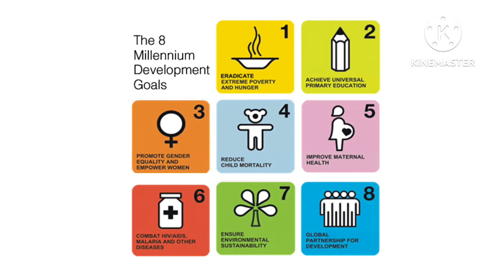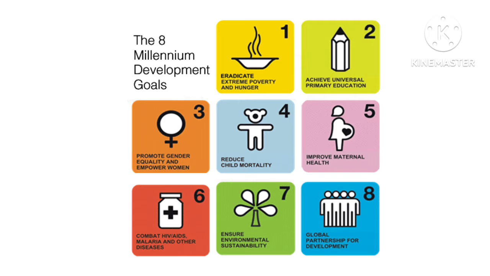So let's go through each of the 8 Millennium Development Goals or MDGs. The first one is eradicate extreme poverty and hunger. Second one is achieve universal primary education. Third one is promote gender equality and empower women. Fourth one is reduce child mortality. Fifth one is improve maternal health. Sixth one is combat HIV or AIDS, malaria and other diseases. Seventh one is ensure environmental stability. Eighth one is develop a global partnership for development.